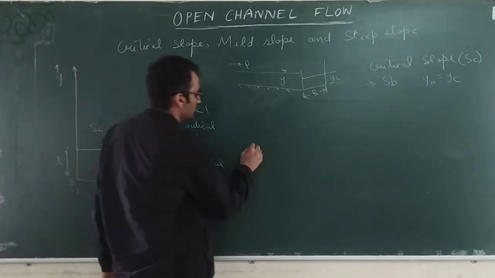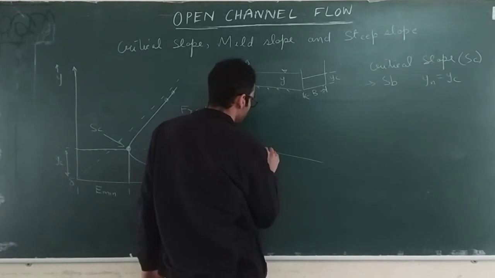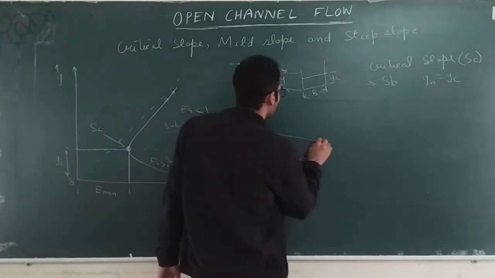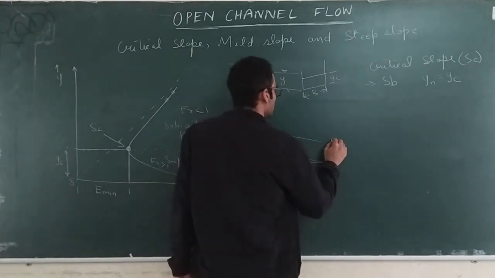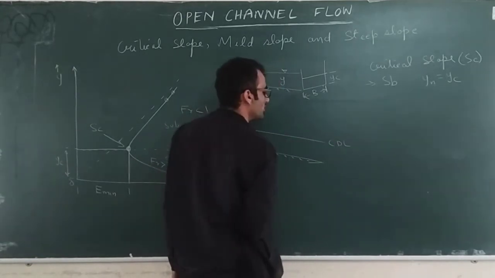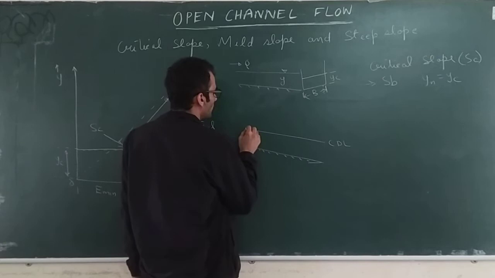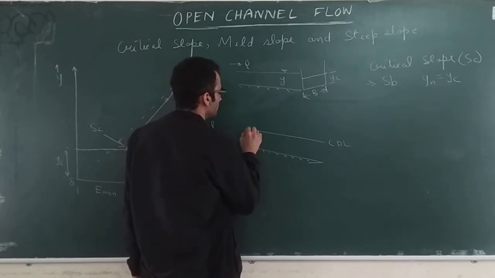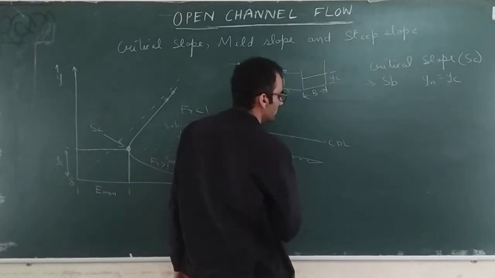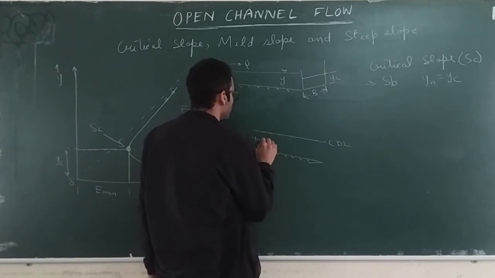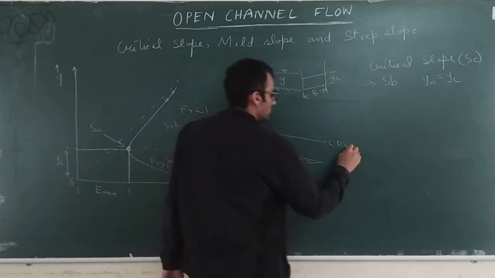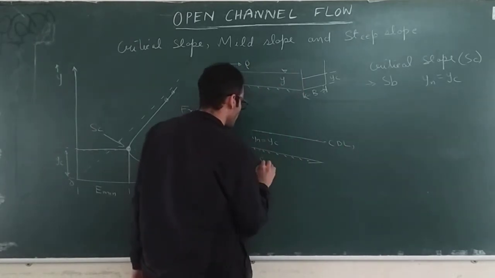A slope for which, now this is the critical depth line, I am calling this CDL. Your normal depth is also, suppose, equal to critical depth, then your slope is a critical slope SC.